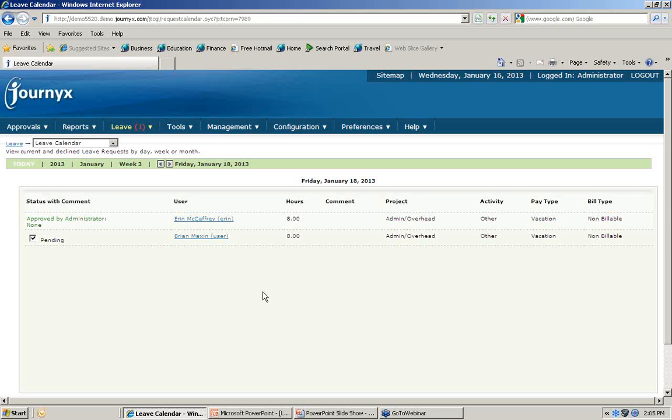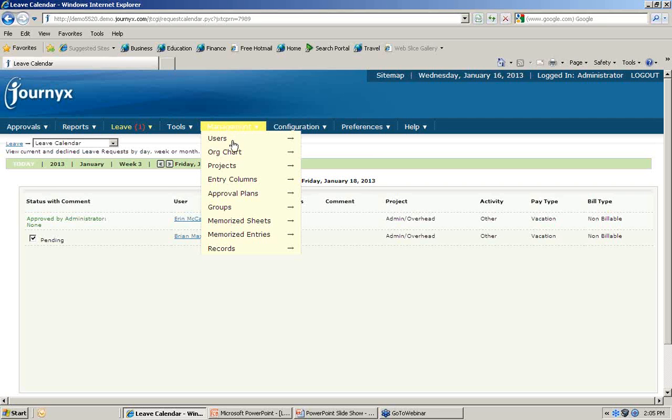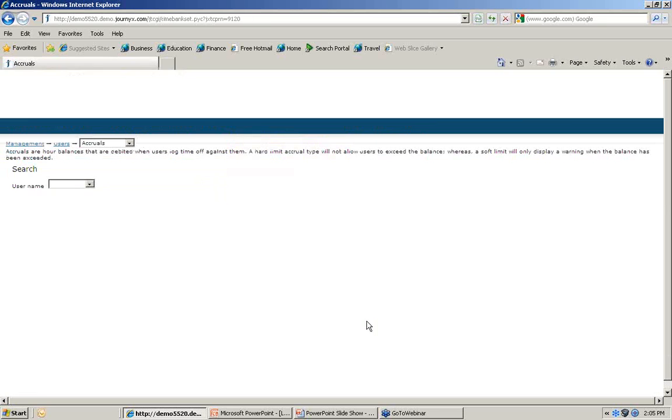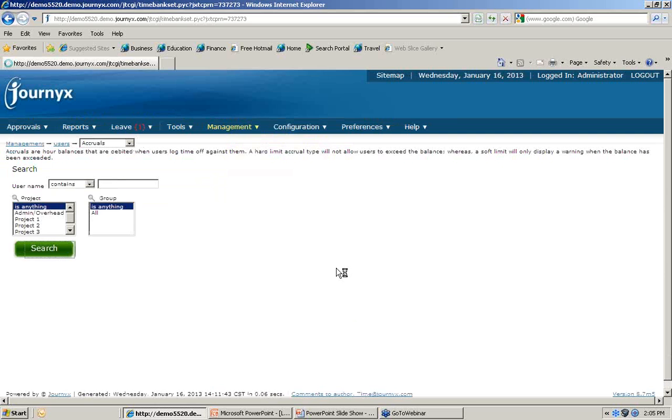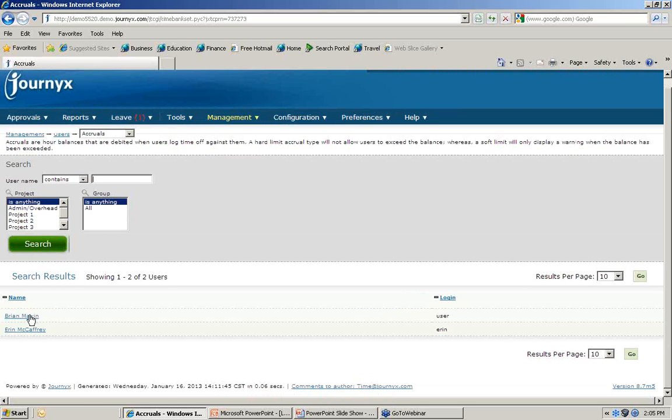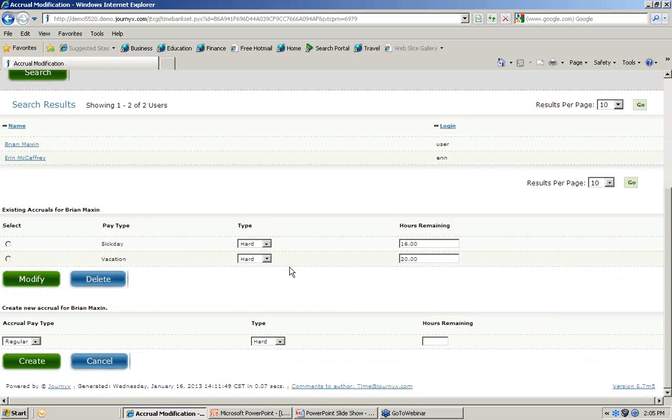As far as creating or establishing an accrual balance for employees, there are really 3 ways to do that. The first way is to go through your management screen, users, and accruals, and you can actually manipulate these accrual balances manually. So I'm just going to go to myself and click my name, and you can see here are those 2 accrual balances that I've got available to me.